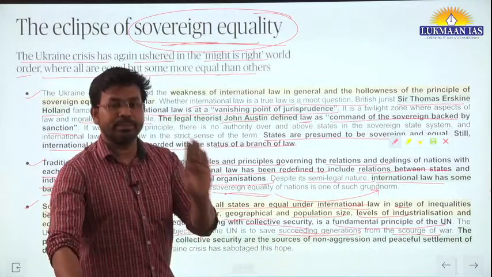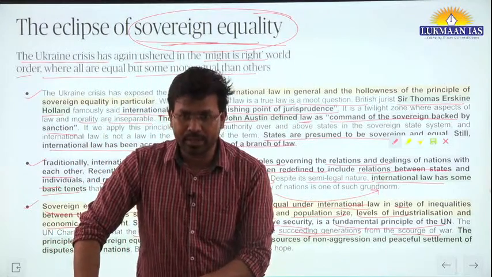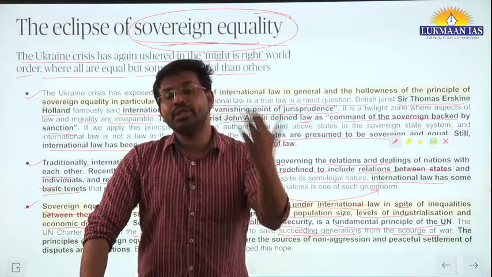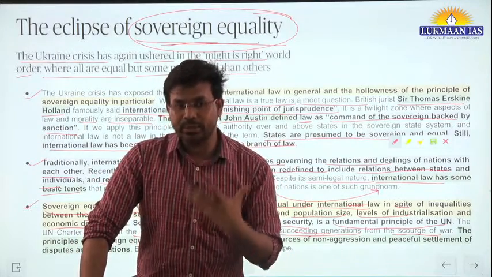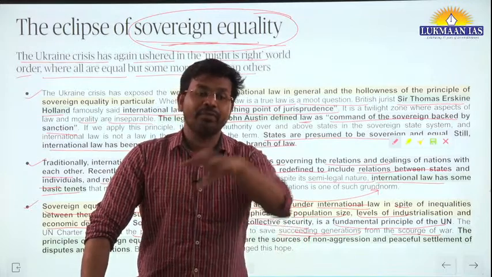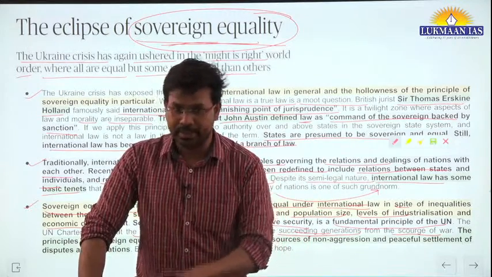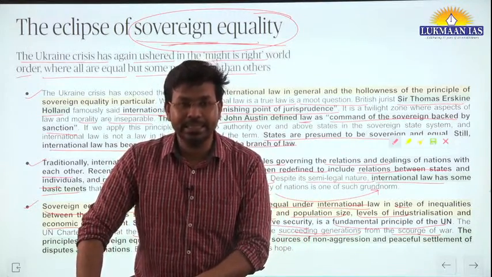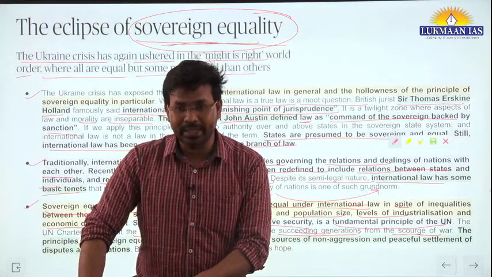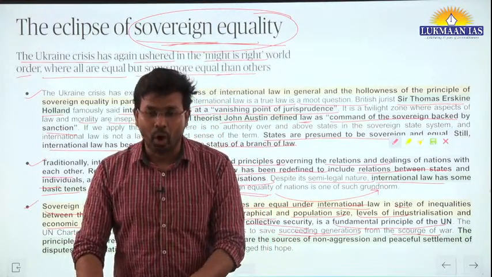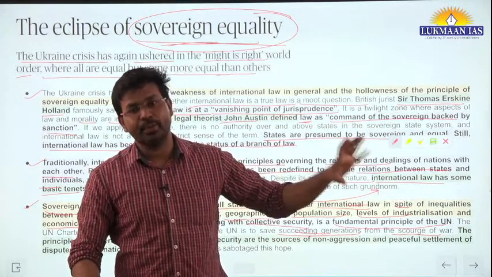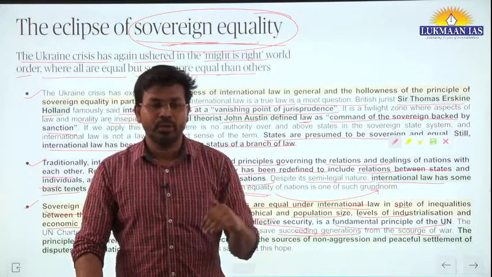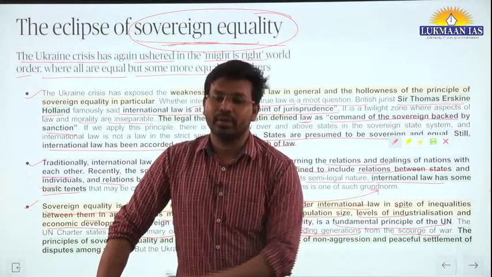Why? Because the United Nations organization was born after the World War. They had seen the devastating effect of war, so they created this body to stop another war from happening.